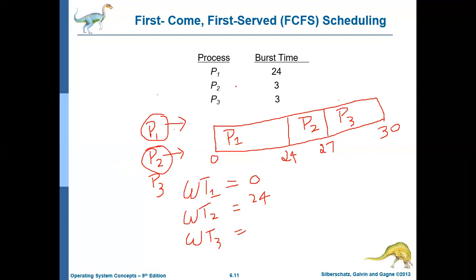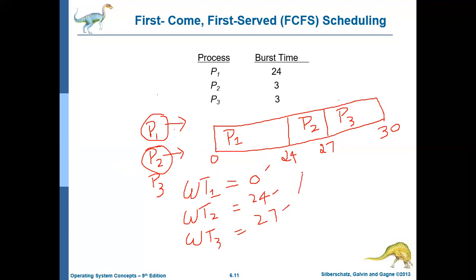We are assuming all jobs arrive at the same time, T naught, but they arrive in this order: first P1, next P2, then P3. So the moment P1 comes, it gets the CPU, but P2 is waiting for 24 milliseconds and P3 is waiting for 27 milliseconds. This is the individual waiting time for each process.